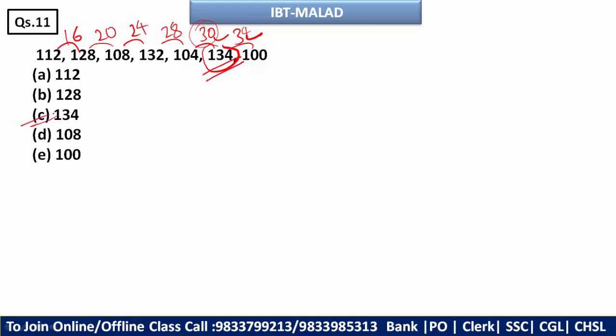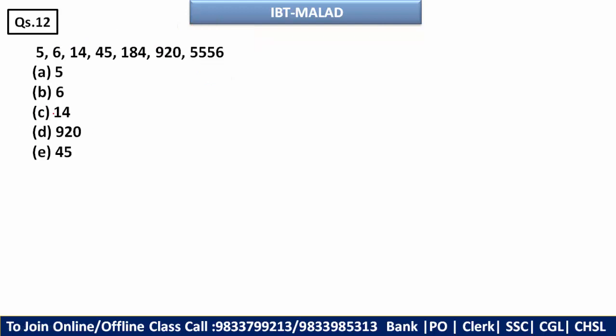Moving ahead. Now we will talk about this one. So you can see here, you can see the pattern. 5 times 1 plus 1 is 6, 6 times 2 is 12 plus 2 is 14, 14 times 3 is 42 plus 3 is 45, 45 times 4 plus 4, and this will become 184.